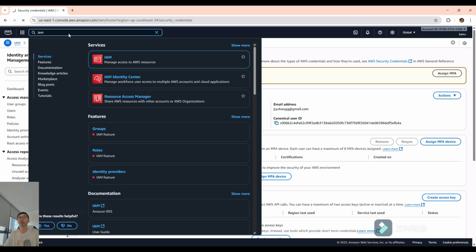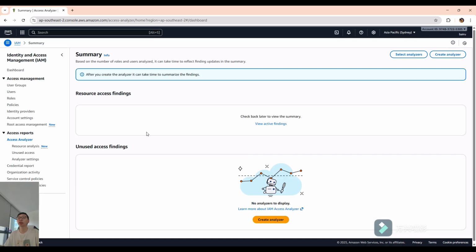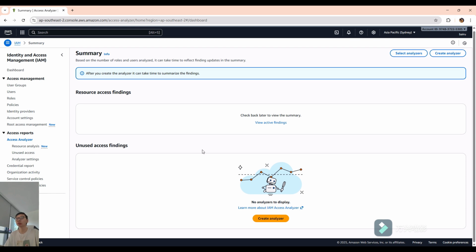Access Analyzer. I enabled the Access Analyzer in my AWS. But you can see we don't have any findings over there because I didn't change the bucket policy.